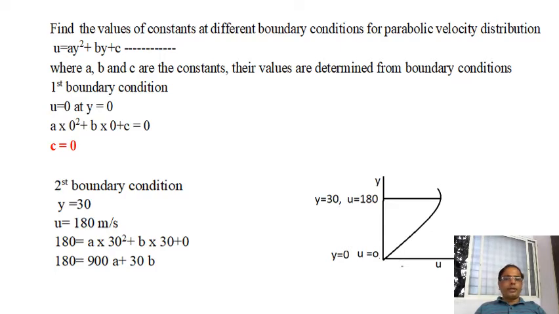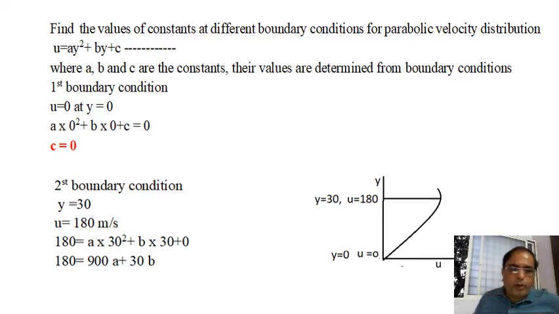First boundary condition I substitute: u is equal to 0 at y is equal to 0. It means on the plate, at this point, velocity is 0 and distance is also 0. That I substitute in this equation, the velocity distribution curve.